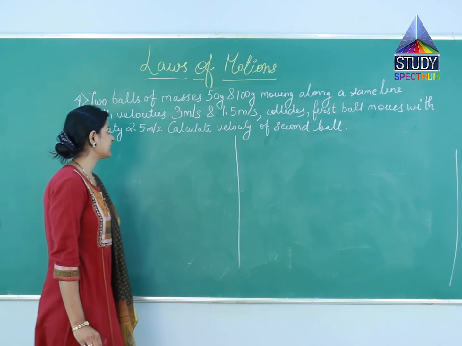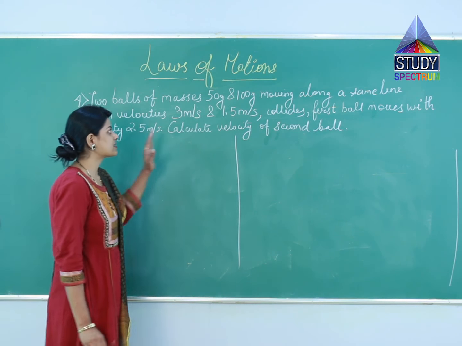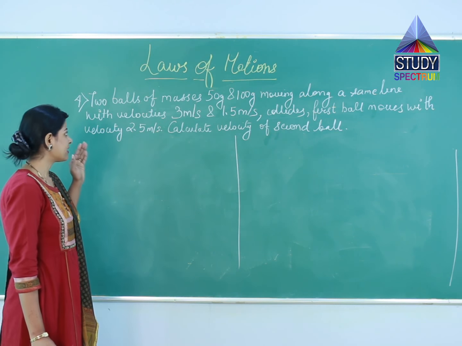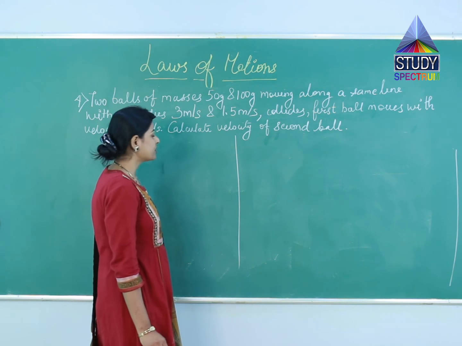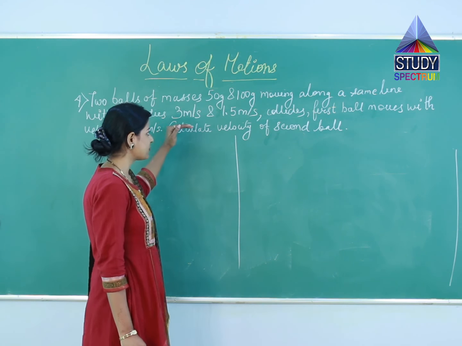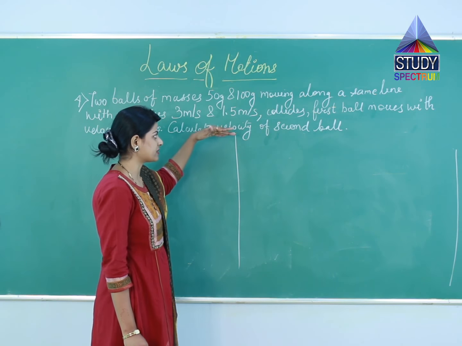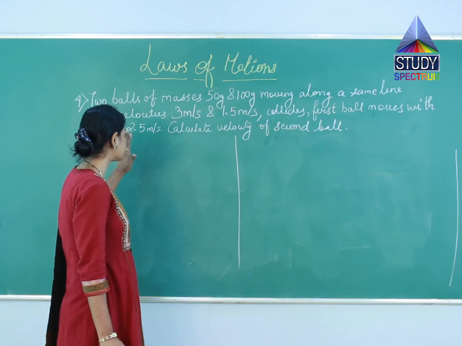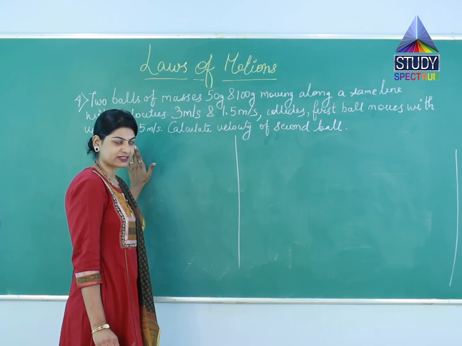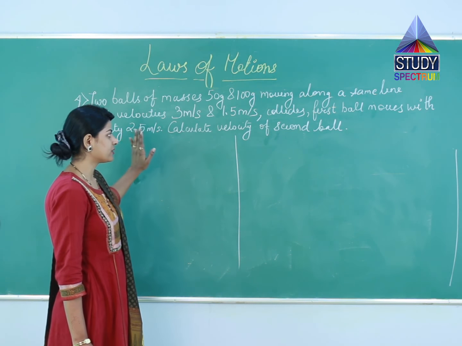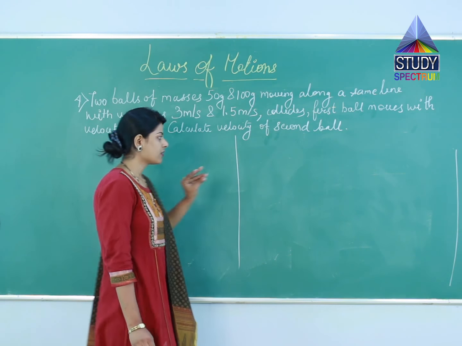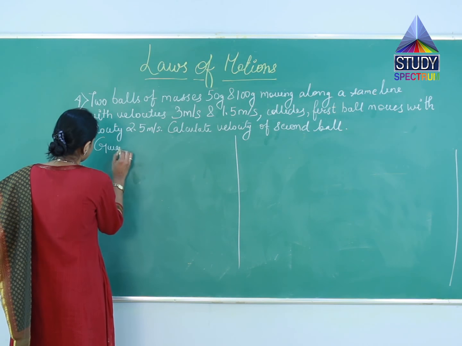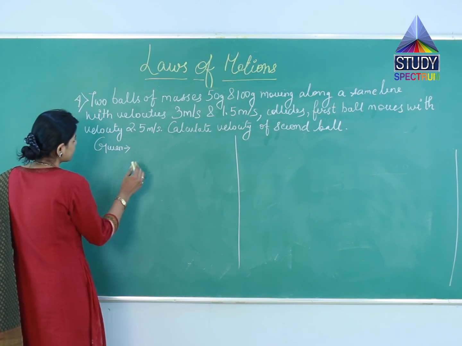The fourth question is, there are two balls of masses 50 grams and 100 grams. They are moving along the same line, and if they collide, the initial velocities of the two balls are 3 meter per second and 1.5 meter per second. After collision, the first ball starts moving with a velocity of 2.5 meters per second, and we have to calculate the velocity of the second ball. So to calculate that, we will first write the given data and do the following conversions.